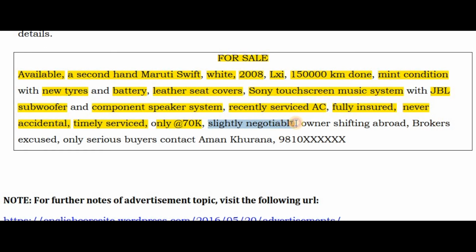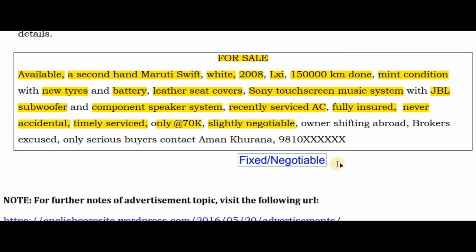Slightly negotiable. Now my dear students, this is very important. When it comes to writing price, you need to mention two things. Either you need to mention fixed, I'm writing it here, fixed or negotiable. Out of these you need to write down any one. Fixed means whatever price you have mentioned, that is fixed, there will be no bargaining done. And negotiable means there is a slight chance of bargaining, means if I'm mentioning that the price is 70k, I might give it to you at 65 or 60k too. Okay, that's negotiable.